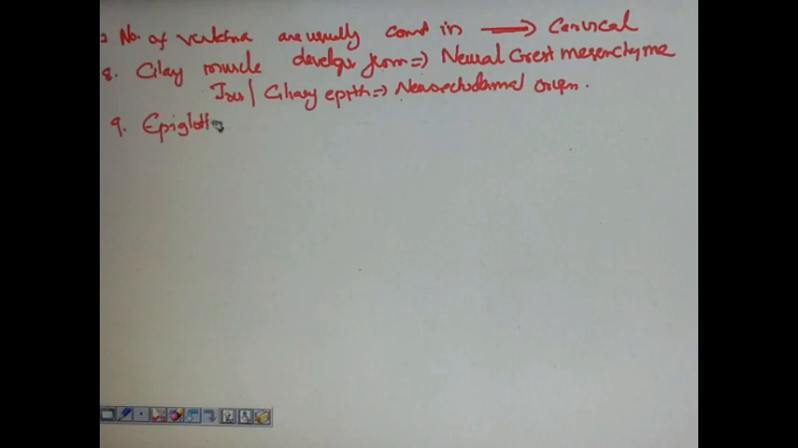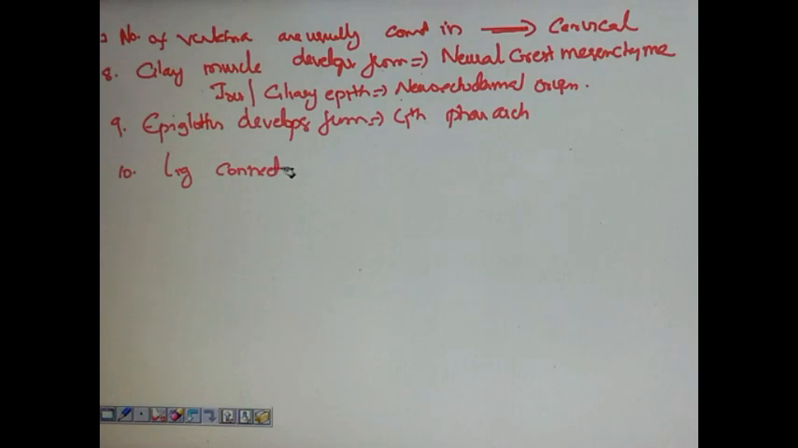Epiglottis develops from. This was also asked. The answer was fourth pharyngeal arch. Again, this is another important, probable APPG question. Ligament connecting meniscus to tibia. Names of ligaments are very important. What connects menisci to tibia? The answer is coronary ligament.